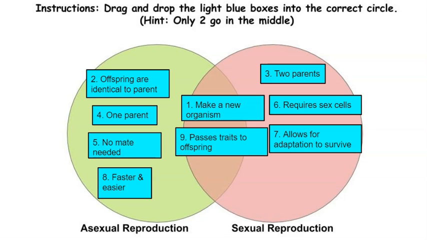Number 9 says passes traits to offspring. That occurs in both asexual and sexual reproduction, so that's one of the ones that goes in the middle. And finally, number 10, offspring are different from each other. That's sexual reproduction. So that's how you should have had those. You didn't have to have them exactly in that order on both sides, but as long as you have those four on the asexual and those four on the sexual and those two in the middle, then you're good to go.